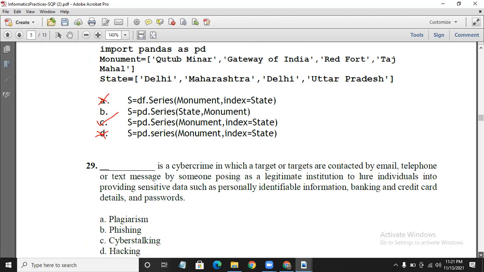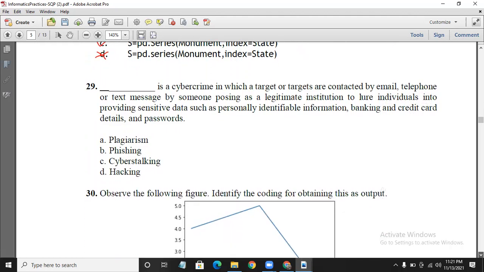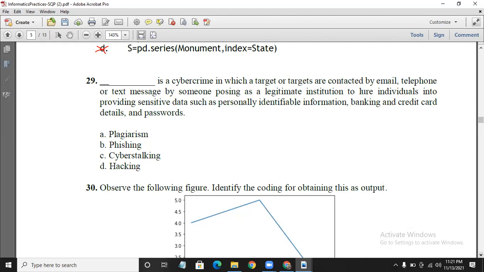Now moving to the 29th question. Dash is a cyber crime in which the targets are contacted by email, telephone, or text message by someone posing as a legitimate institution to lure individuals into providing sensitive data such as personally identifiable information, banking and credit card details and passwords. Plagiarism means copying someone else's work. Phishing is where we get links asking for sensitive data and credential details. Cyber stalking means stalking through the internet. Hacking means taking unauthorized access to someone else's account. So phishing is the asking for the sensitive data.